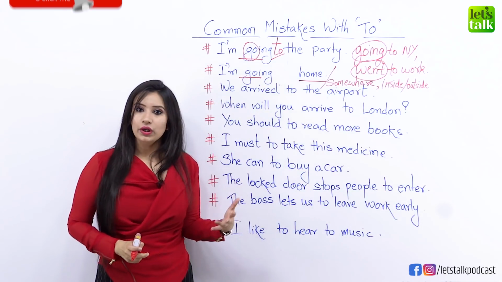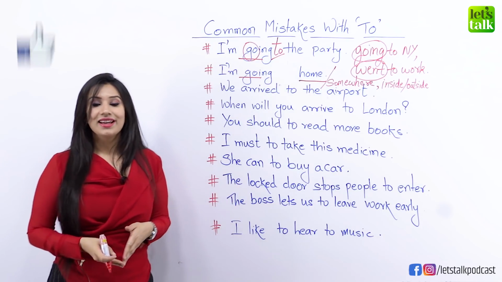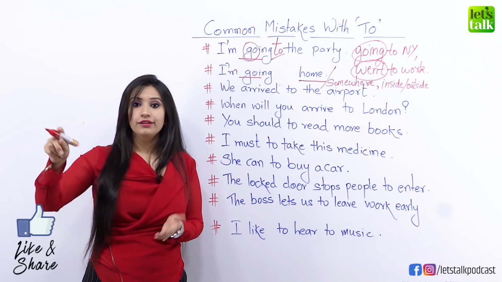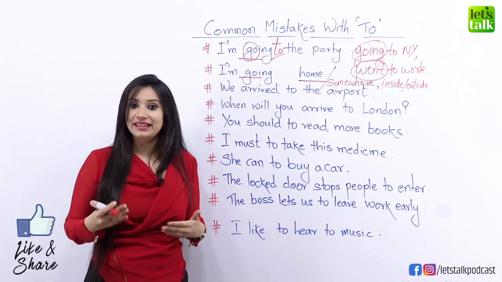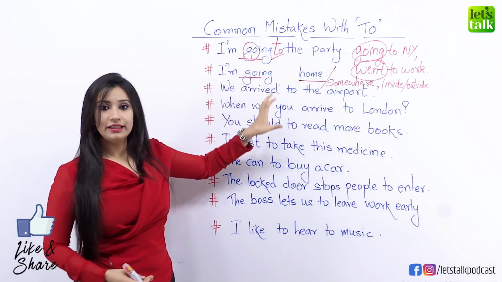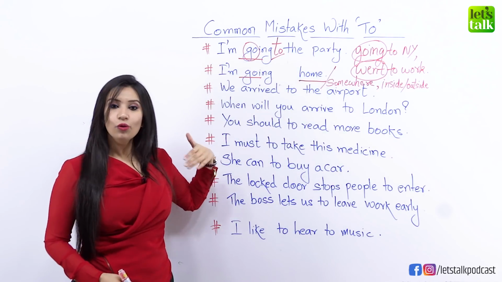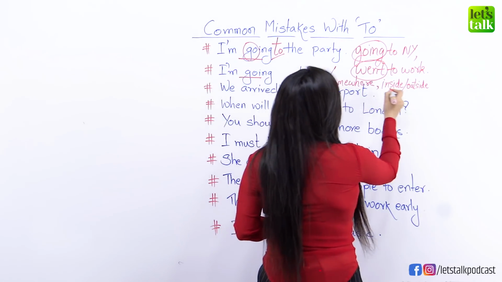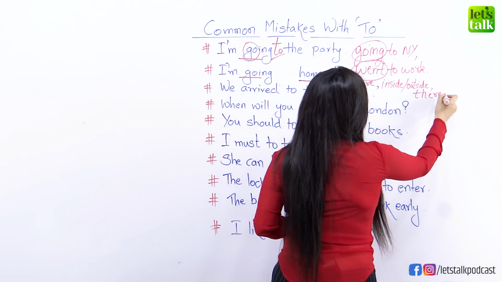Now we have another word in English with which we do not use "to", and that is "there". So if you are saying that you need to go there, you will not say "I will need to go to there". You will say "I need to go there". So unlike the first one, "I'm going to the party" or "I need to go to the party", you will say "I need to go there" and not "I need to go to there".